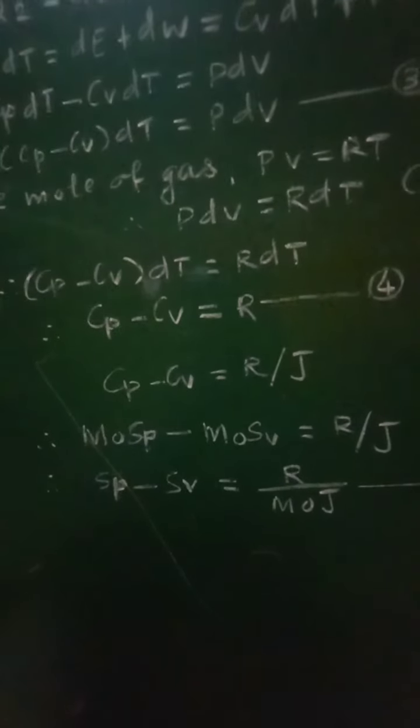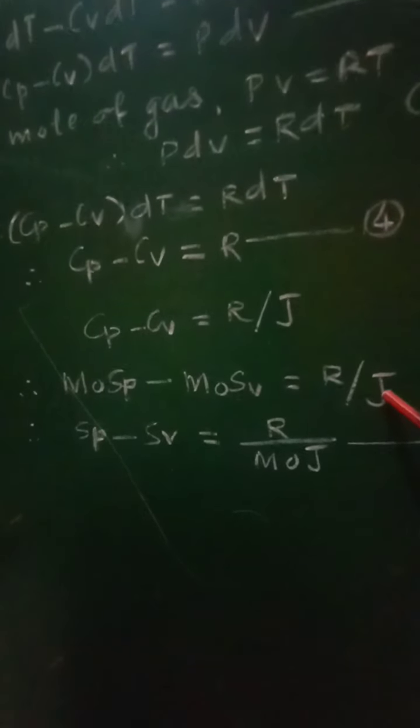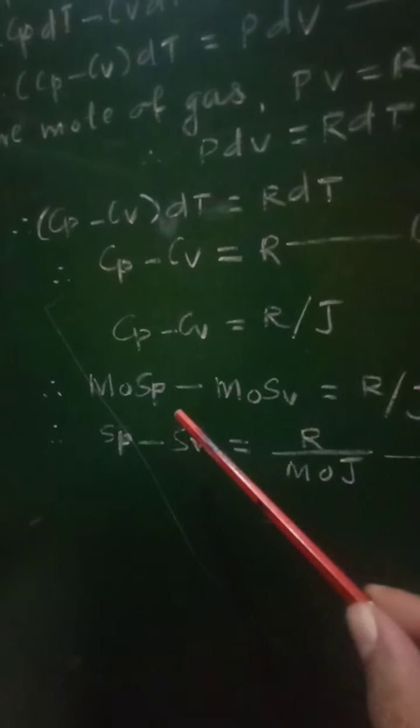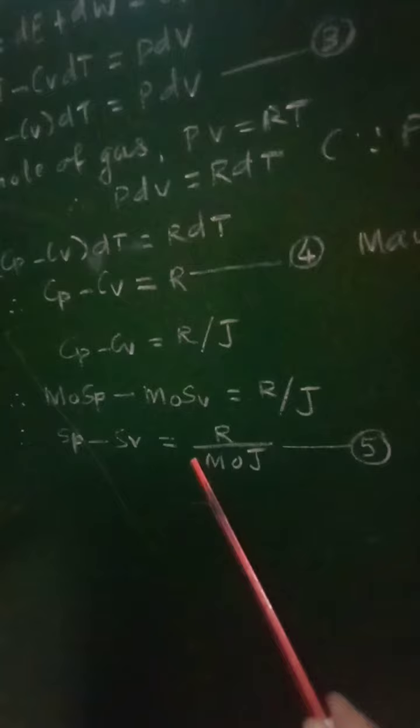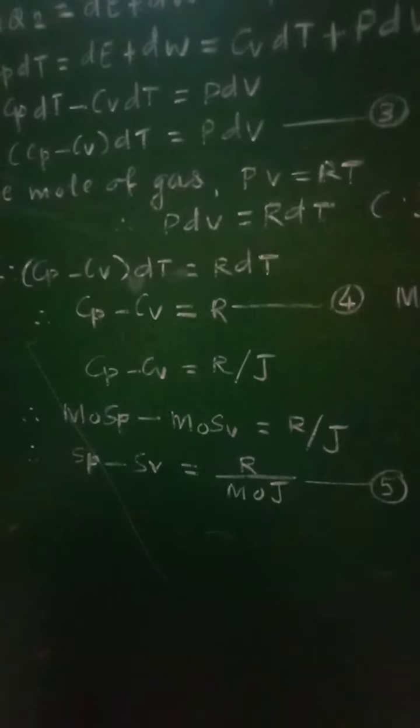We have the equation like this: m0 Sp minus m0 Sv equal to R by J. Taking common m0, we will get Sp minus Sv equal to R upon m0 J, equation number 5. So this will also represent a similar form of Mayer's relation.